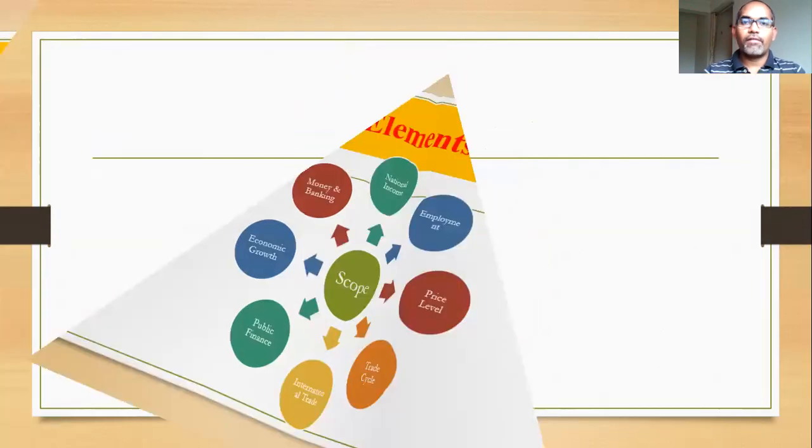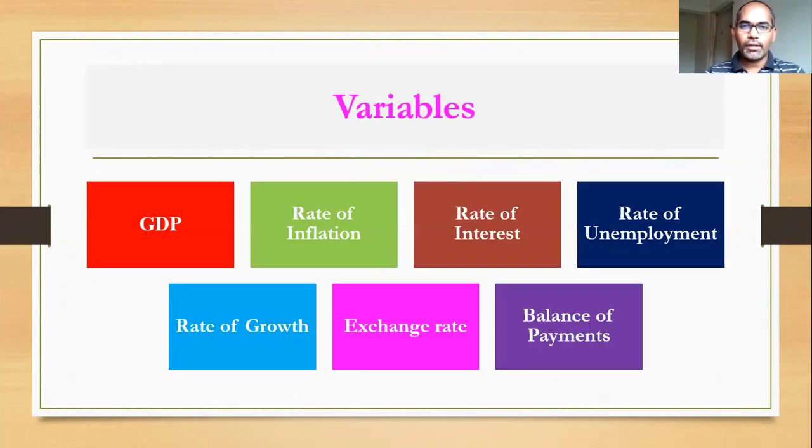Next, going to the variables of macroeconomics. Of course, there are many macroeconomic variables. I just selected a few variables to discuss in this video. The first is GDP, second rate of inflation, third rate of interest, fourth rate of unemployment, fifth rate of growth, sixth exchange rate, seventh balance of payments.